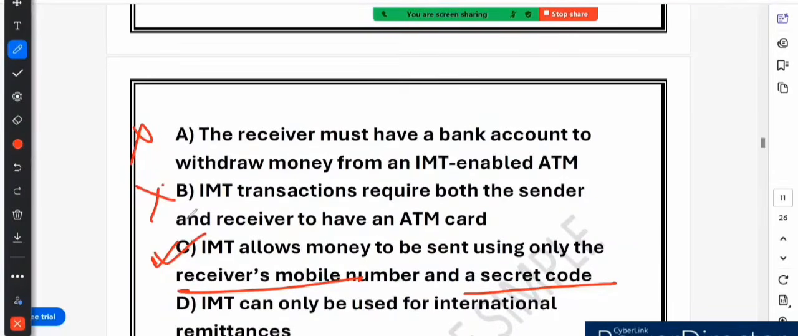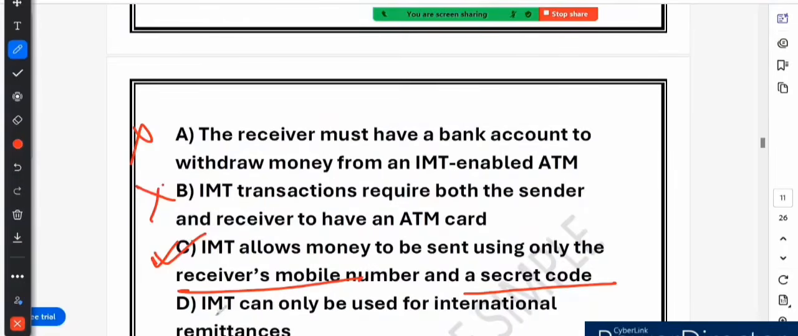The sender initiates the transfer using their bank ATM or internet banking and enters the receiver's mobile number and a secret code. The receiver can withdraw the cash from the IMT enabled ATM by entering the mobile number and the secret code. For example, if you urgently need to send money to a family member who does not have a bank account, you can use IMT to send cash directly to their mobile number. They can then withdraw the money from a nearby IMT enabled ATM without any card or bank account.